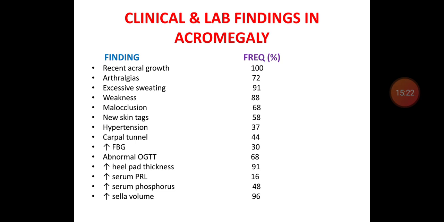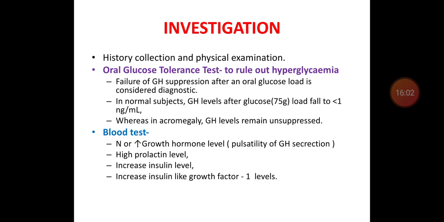Almost 100% of patients will have recent acral growth, 72% will have arthralgia, 91% will have excessive sweating, 88% will have weakness, 68% have malocclusion, 58% will have new skin tags, 37% will have hypertension, 44% will have carpal tunnel, 30% will have increased blood glucose, 68% will have abnormal oral glucose tolerance, and about 90 to 95% will have increased heel pad thickness and increased sella volume.